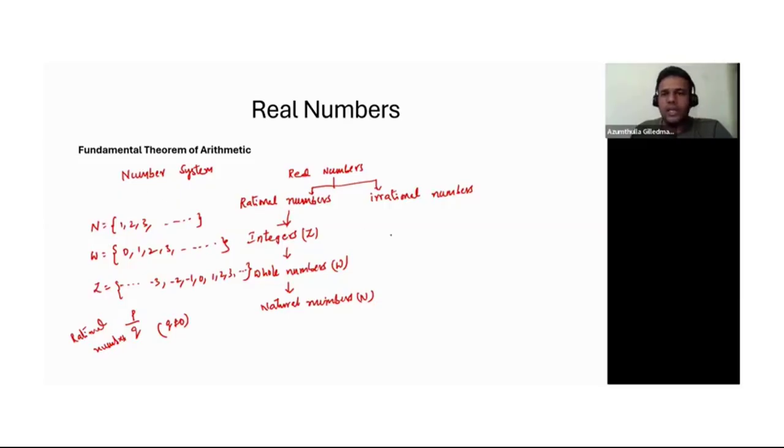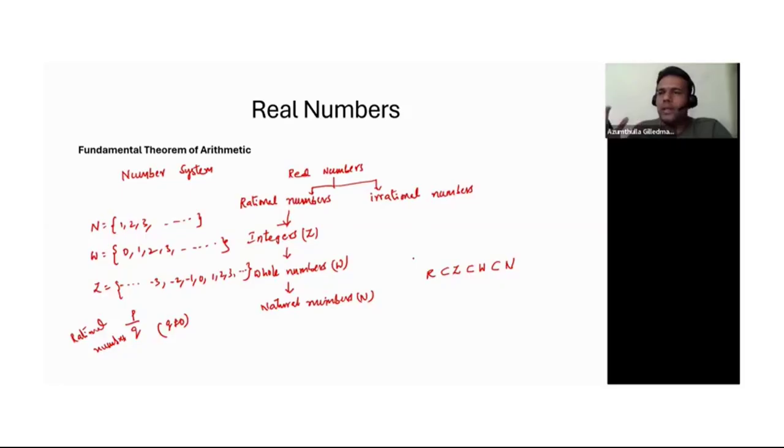So from this, can I say that the natural numbers are a subset of whole numbers, and whole numbers are a subset of integers, and integers are a subset of rational numbers? And the rational numbers and irrational numbers all together make up the real numbers. That's the number system.